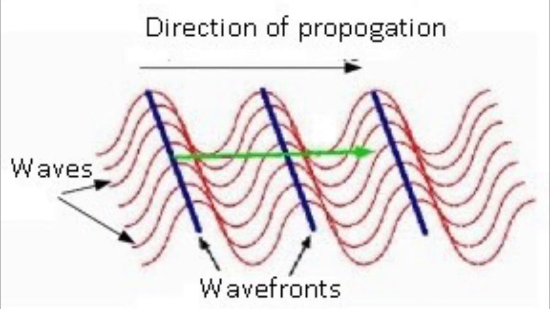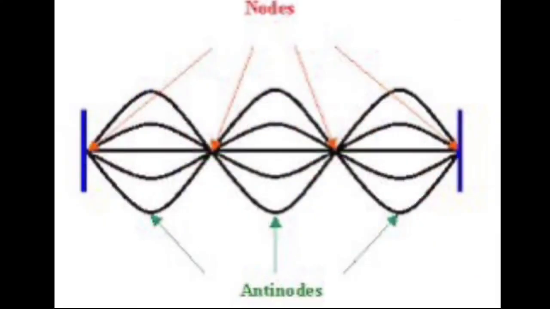Cladding, an outer layer covering with another material. Path difference, the difference between the distances traveled by two waves meeting at a point. Next, standing wave, which oscillates in time but whose peak amplitude profile does not move in space. Total internal reflection, a complete reflection of a ray of light within a medium. Critical angle, the angle of incidence that provides an angle of refraction of 90 degrees.